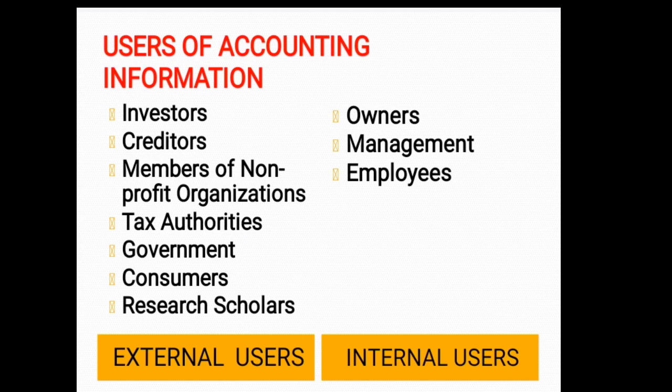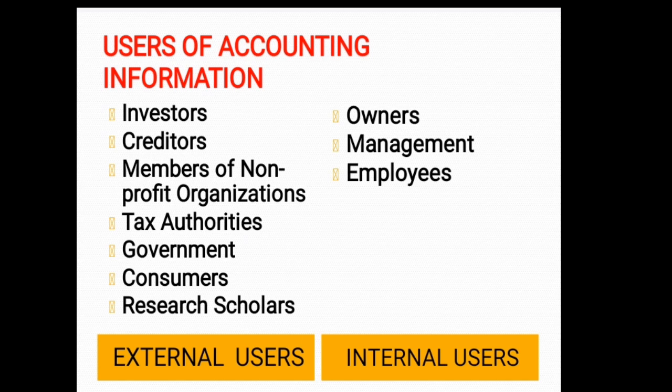They want to be sure that the concern will not experience difficulty in making their payment in time. That is, the liquid position of the concern is satisfactory. To know the liquid position, they need accounting information relating to current assets, quick assets, and current liabilities, which is available in the financial statements.